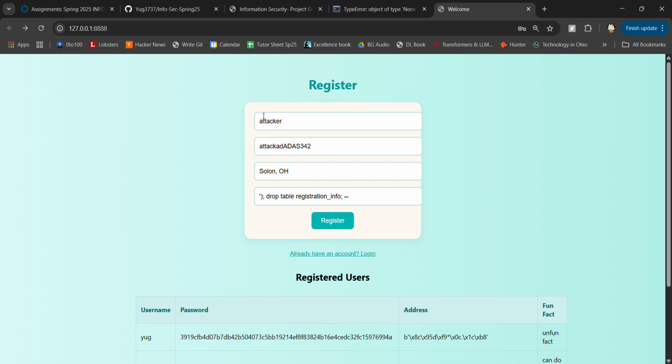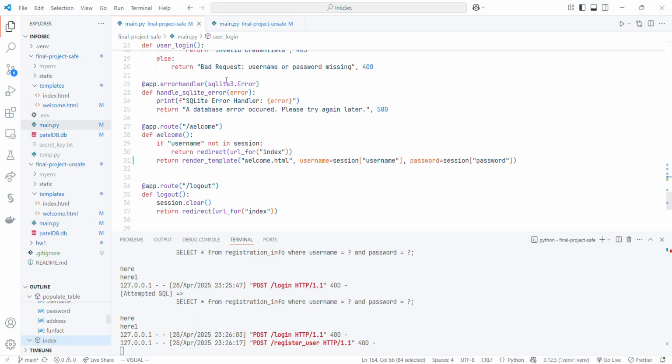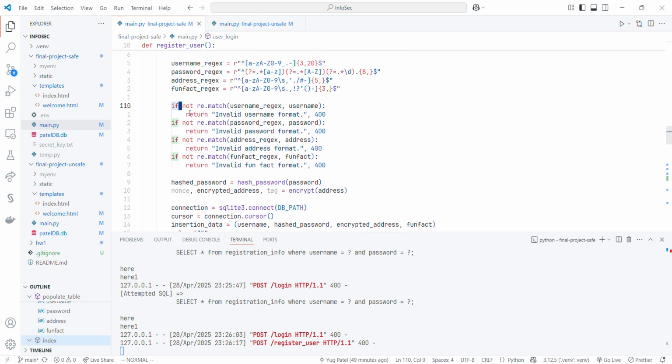So let's try with our last query, which is the drop table query. If we do that, we again get invalid fun fact format. This is just the regex patterns helping us out and not further executing the code. So this is how we have implemented SQL injection prevention. Thank you.